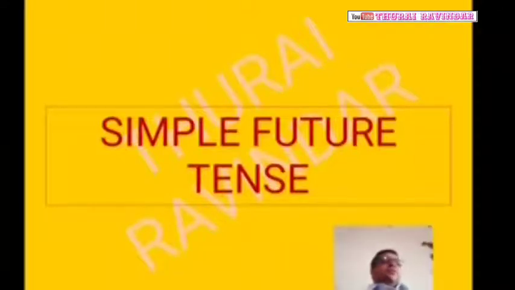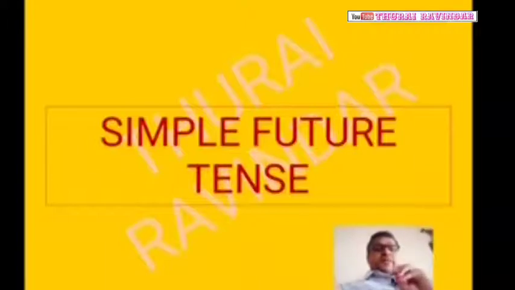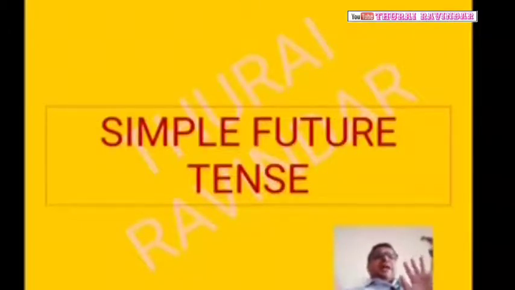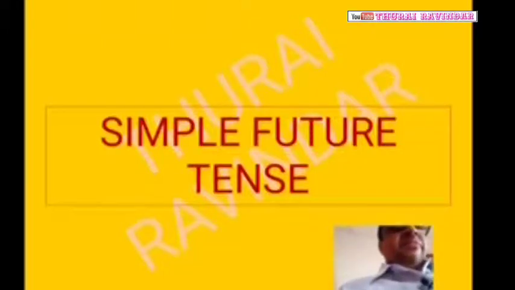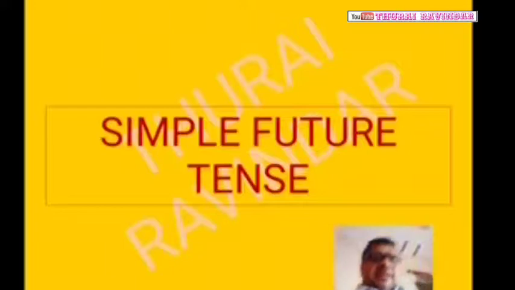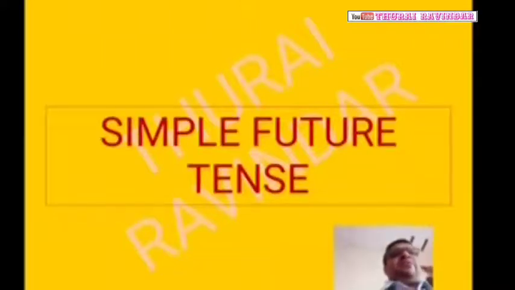And not only that, with the first person singular we may use shall and will. For example, I shall arrive soon. So like that we also use the simple future tense.